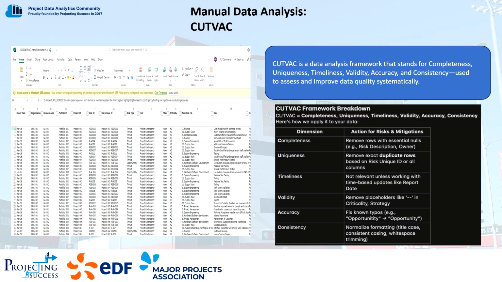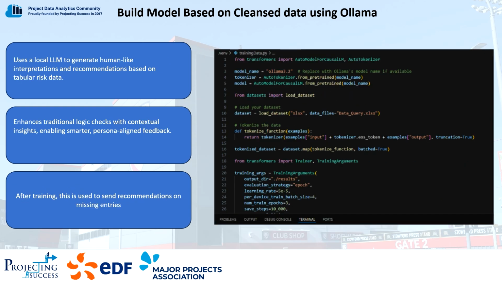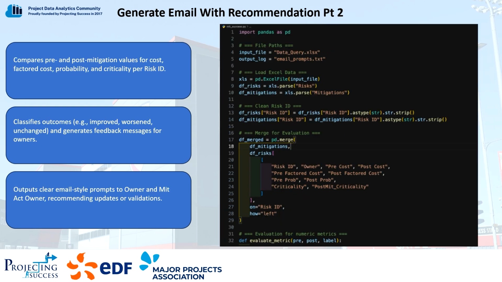Sample slide for the raw data and how we use CutVac to specialize and understand it. On this slide, we have our Python script where we leverage CutVac for data cleansing. This is a sample script which we use to train our data model using a clean data set. The script generates the recommendation as a text file so that it can be sent as an email using Power Automate.